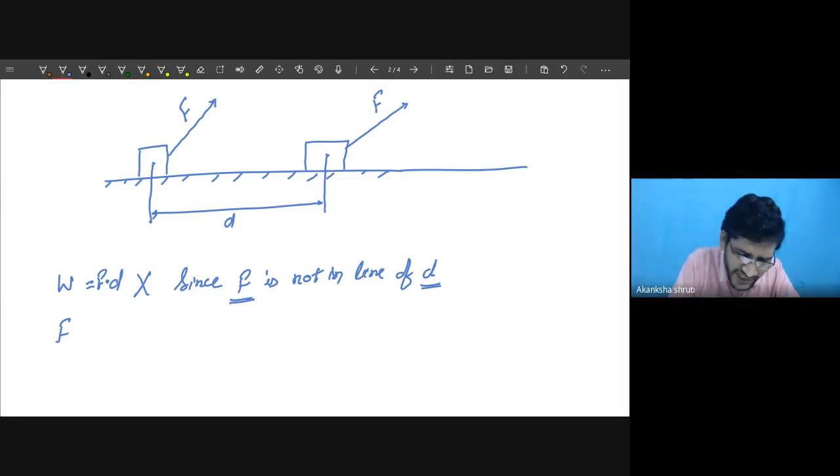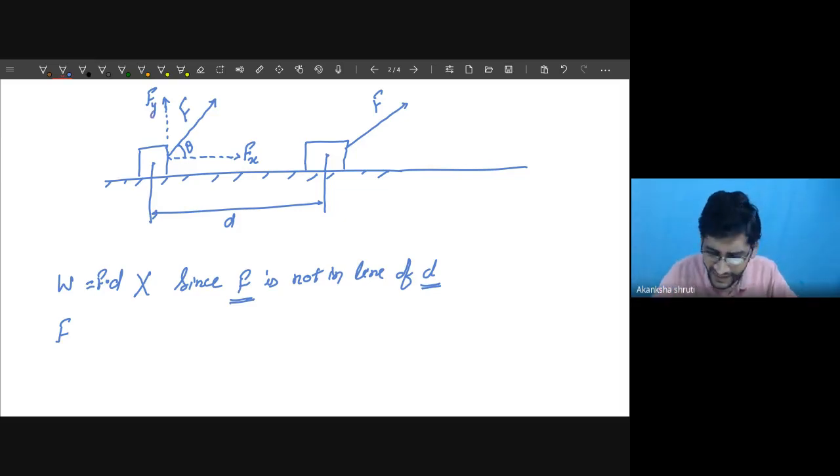So for this case, if the force is acting at some angle, consider this angle as theta, then this force has two components and their resultant is this F. So it has one component along this horizontal direction. Consider that part as Fx along the x-axis and another along the vertical axis, Fy.